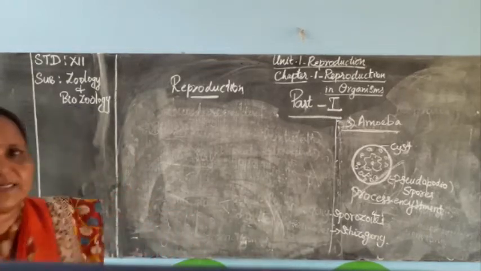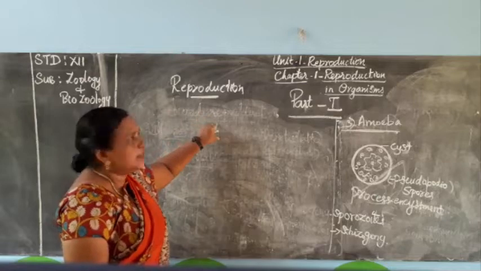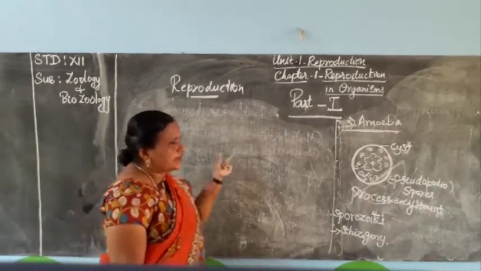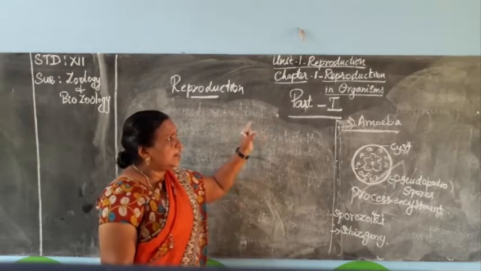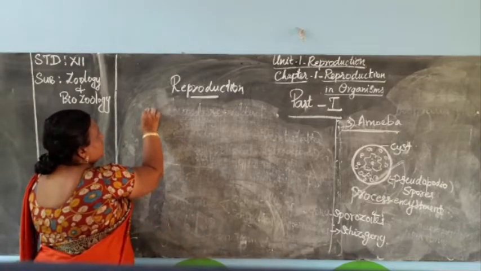So fission and its various types are over. Next is sporulation. Sporulation we have already studied in the types of binary fission and the different multiple fission. Then the second one, budding.